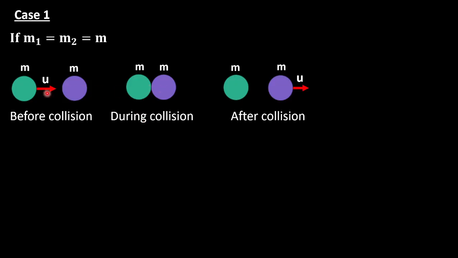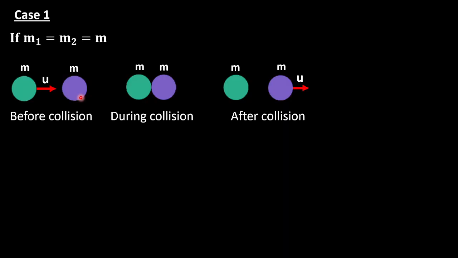They are just hitting. So initially the first body was having velocity u. After collision, the first body becomes stationary. The second body will be moving with the same velocity u. Meaning that the velocity of the first body simply transferred to the second body, provided both the bodies have the same mass.